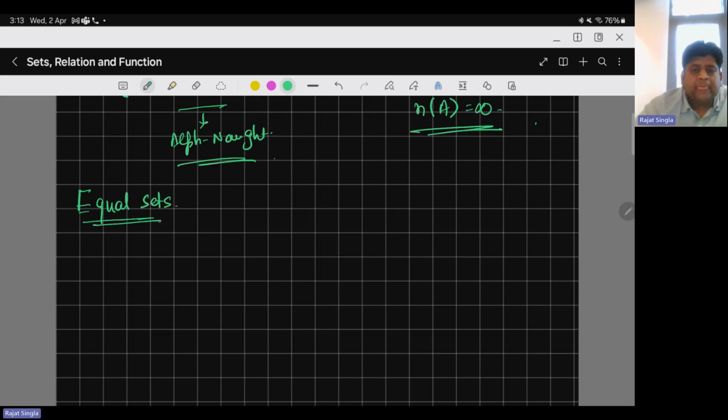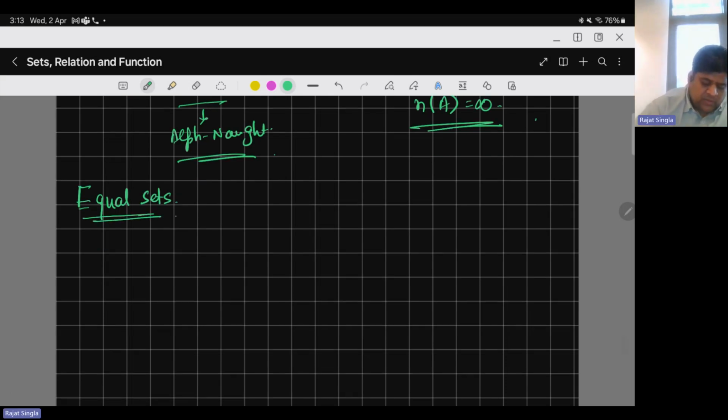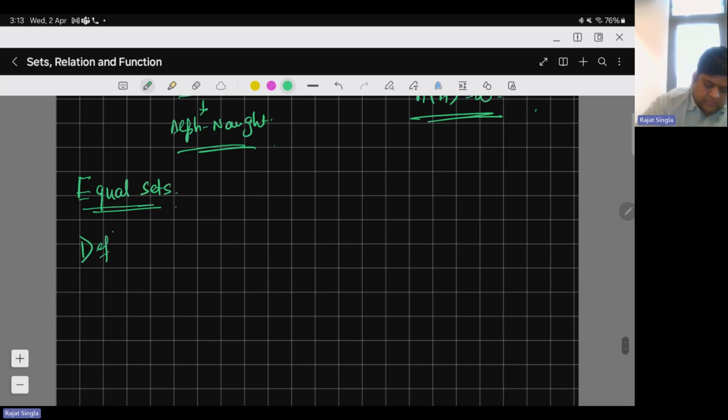equal sets. Okay, so when we say that two sets are equal, number one thing, when they have same cardinal number, सिर्फ कार्डिनल नंबर सेम होने से नहीं बोल सकते इक्वल सेट्स है, उनके एलिमेंट्स को भी सेम होना पड़ेगा. I'll show you. First I'll write down the definition.